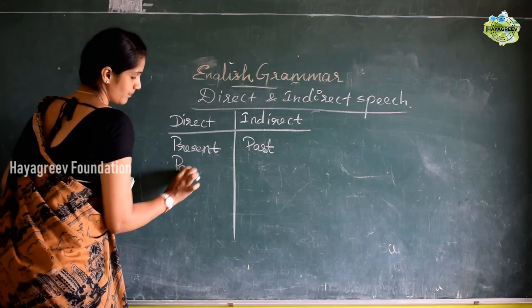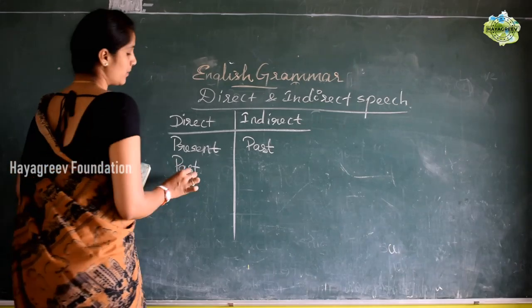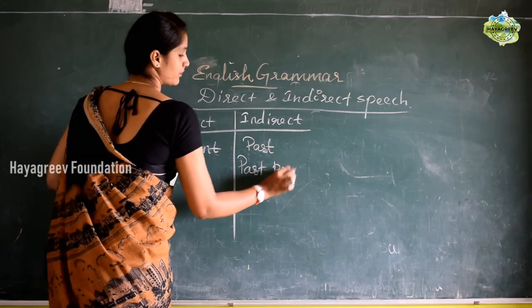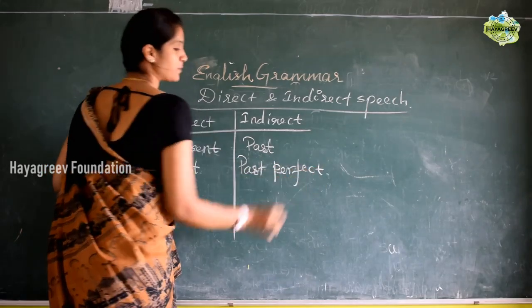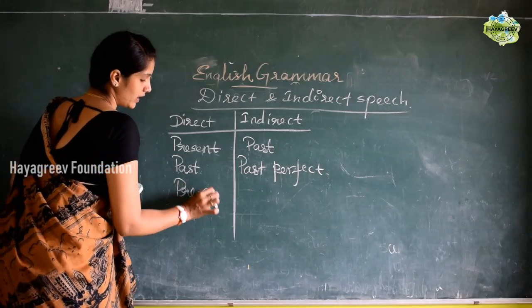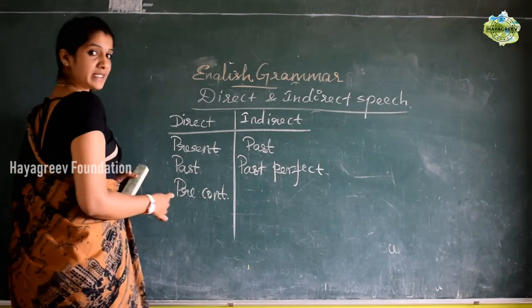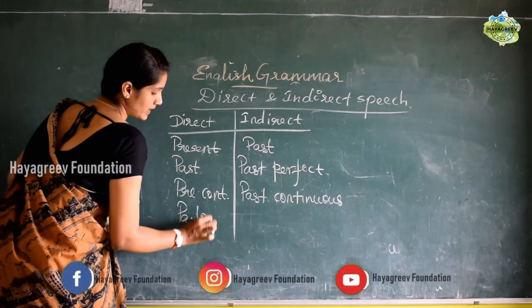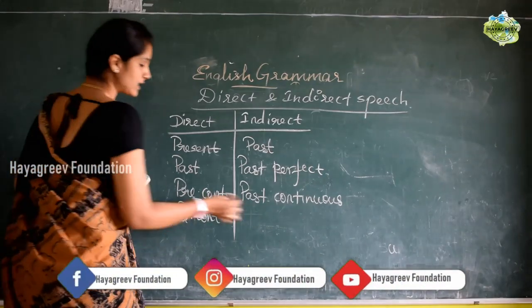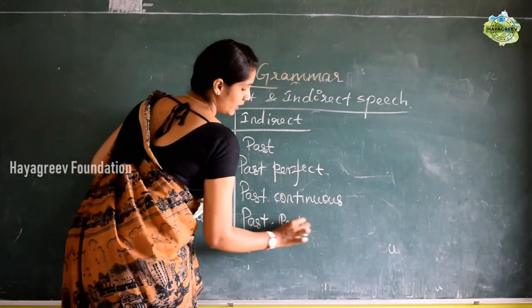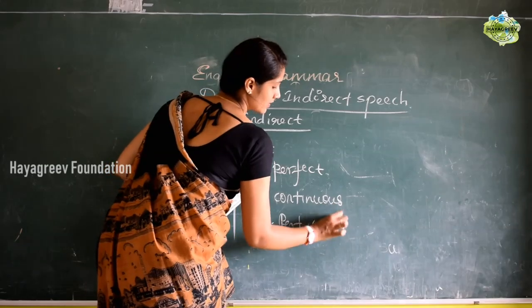If it is past tense, it should be changed into past perfect. Okay. If it is present continuous, it should be changed into past continuous, and past continuous should be changed into past perfect continuous.